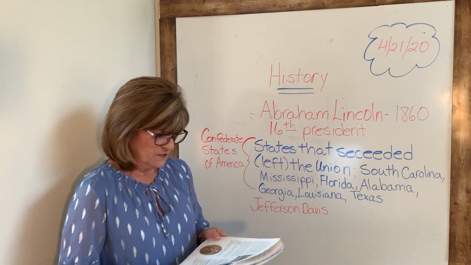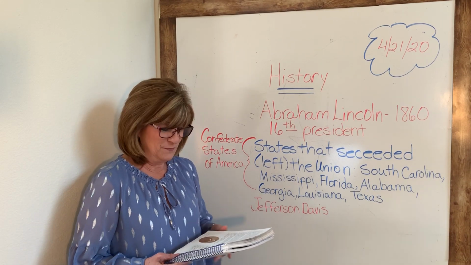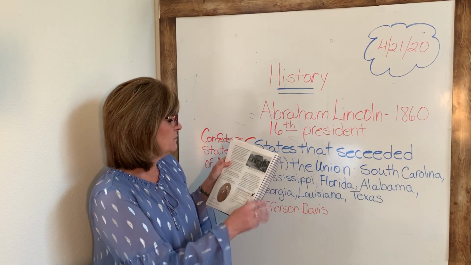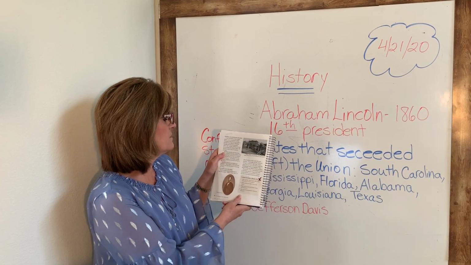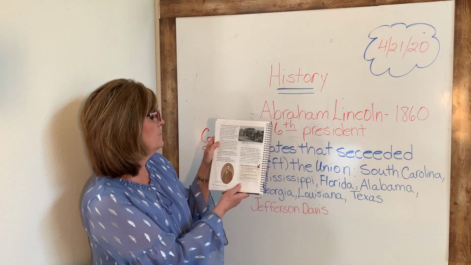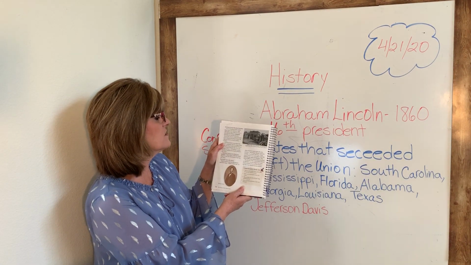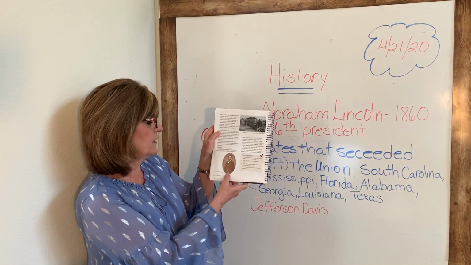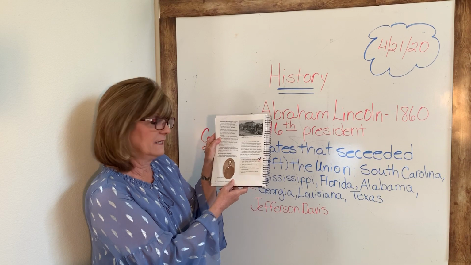And then if you look at the two pictures on page 208, the one at the top shows you the picture of the soldiers. The caption says, "Being a soldier was not pleasant. Food, uniforms, and supplies were scarce. Sickness and disease were common." And then there's a picture of Abraham Lincoln.